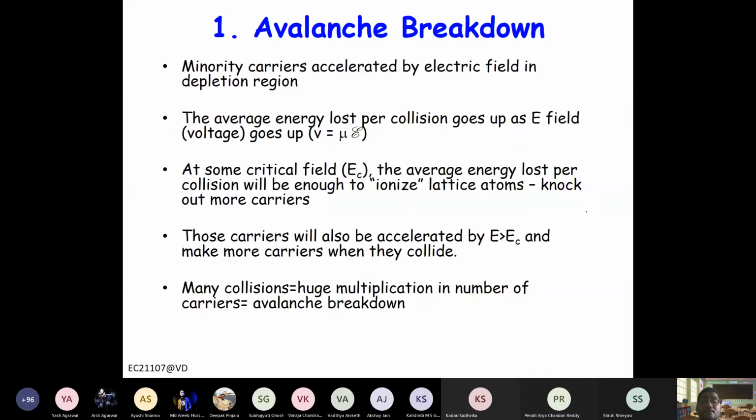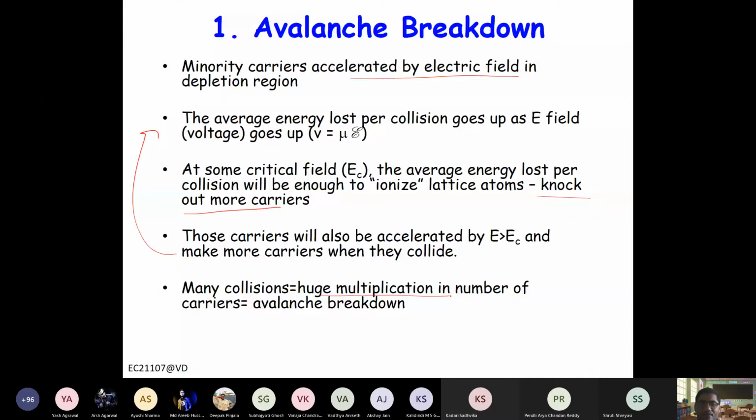So this is what is written here that we discussed. Majority carriers get accelerated in the depletion region by the electric field. They gain energy and, through collisions, generate electron hole pairs. So they knock out more carriers, and these carriers again do the same thing, right? So there's a huge multiplication in the number of carriers. This is called avalanche breakdown.